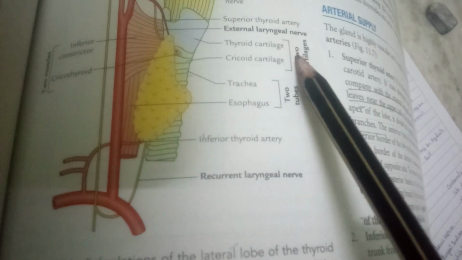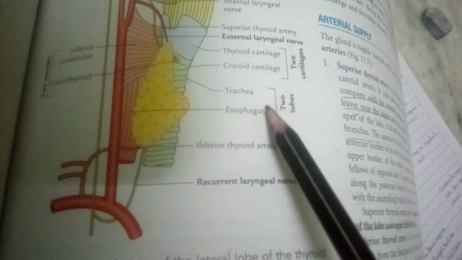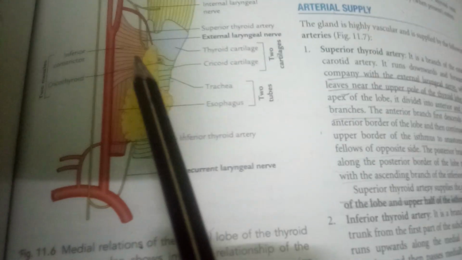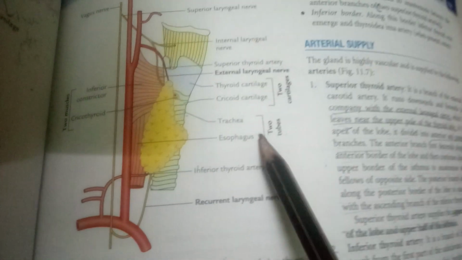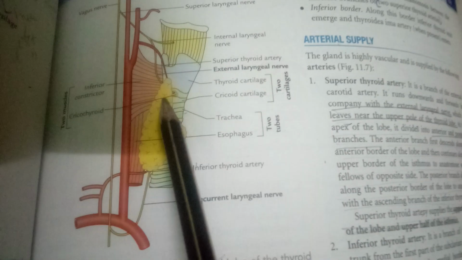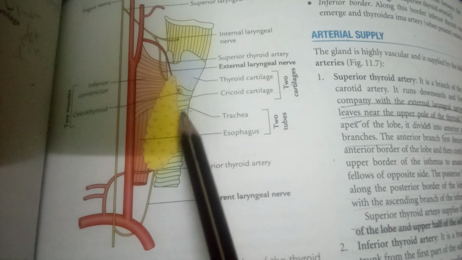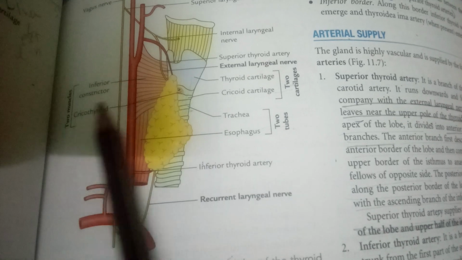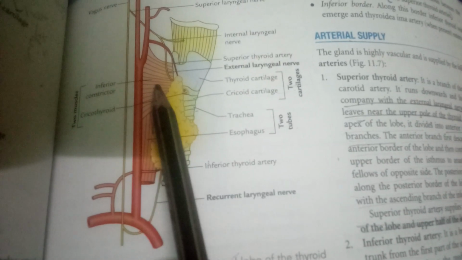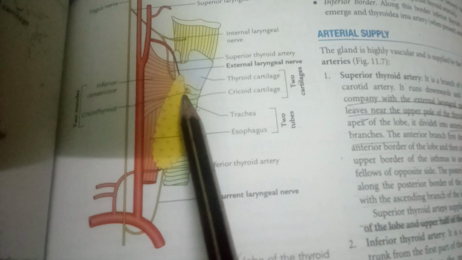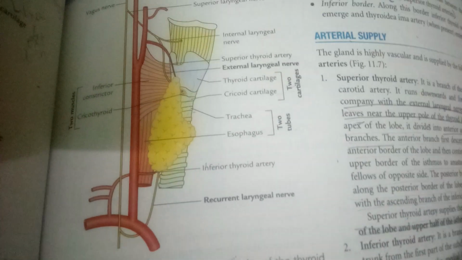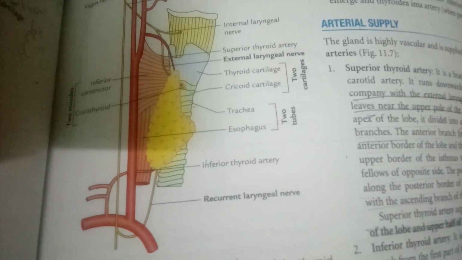Yes, here we can see: two cartilages, two tubes and two muscles. Medial relations are like this: cricoid cartilage and thyroid cartilage, esophagus and trachea, and the inferior constrictor and cricothyroid muscles. These are the medial relations.